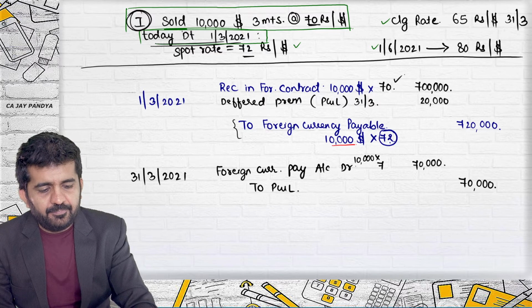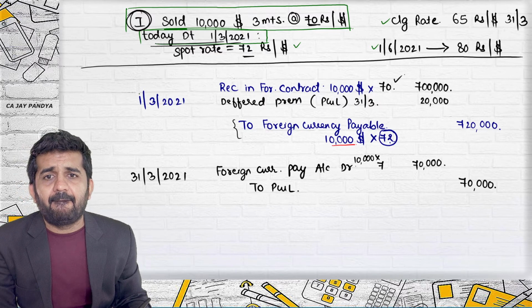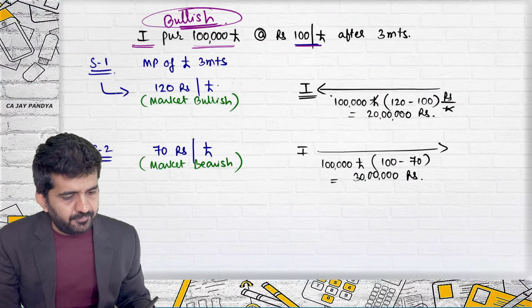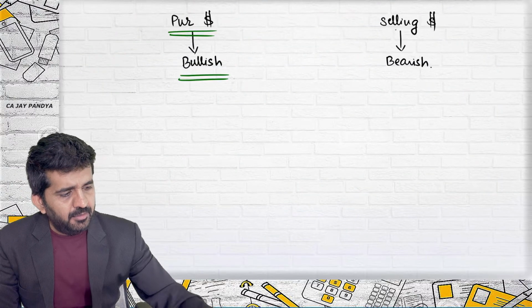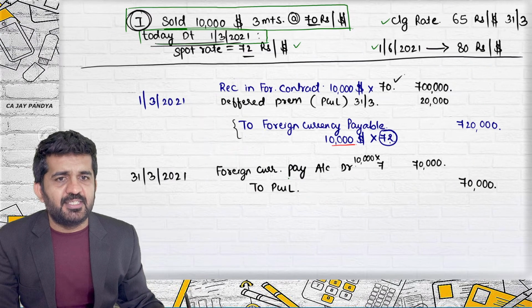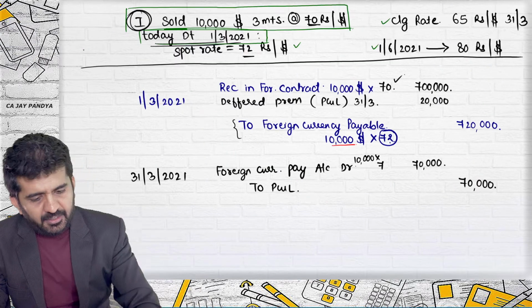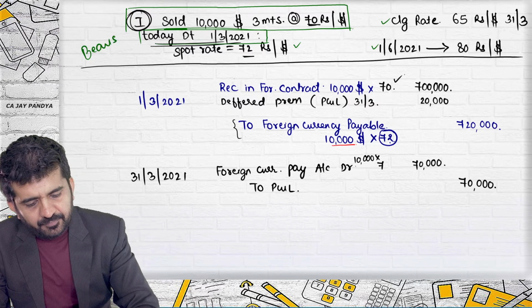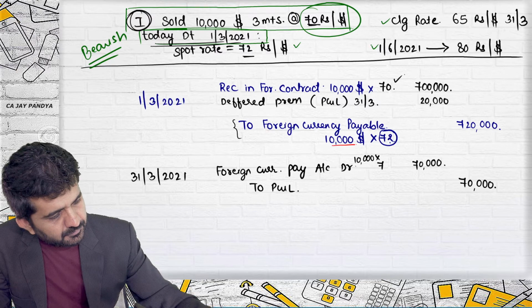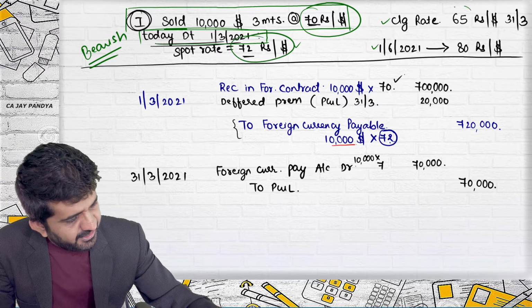70,000. All right. Drashti, in this case was I bullish or bearish? Sold is bearish. Purchase is bullish and so sell is bearish. All right, so I am bearish. Compare these two rates, 72 and 65.